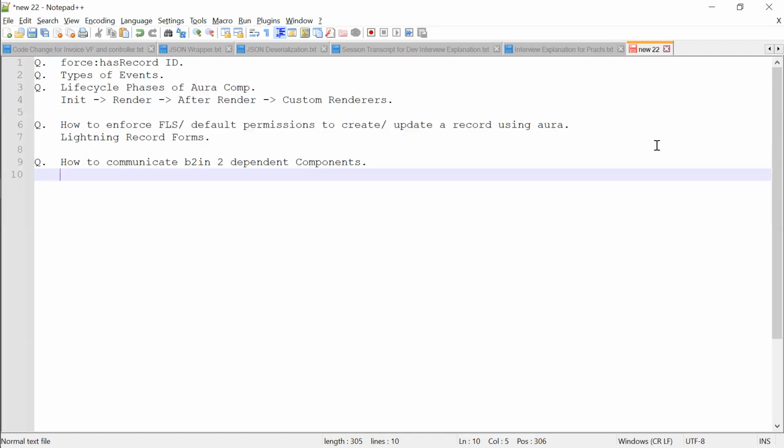In the event itself, there will be some attributes and parameters. Whenever the child is firing the event, it will set the attributes with some values. And whenever parent receives the event with the handler, he will take the values from there and use it. So this is how we can communicate from child to parent.